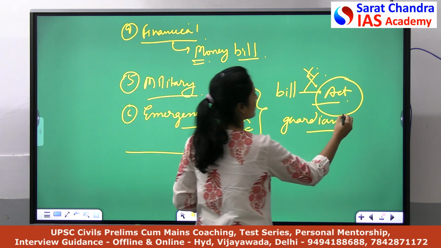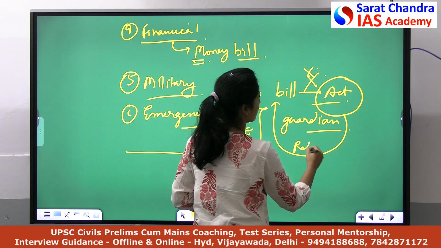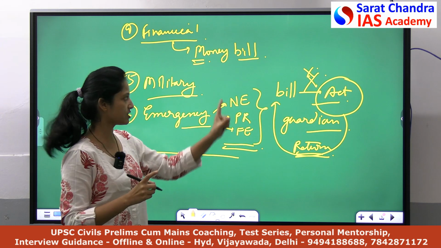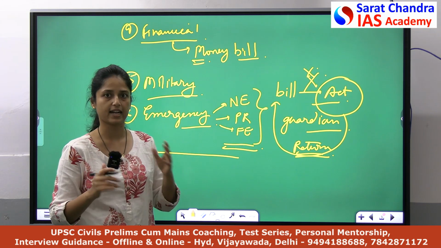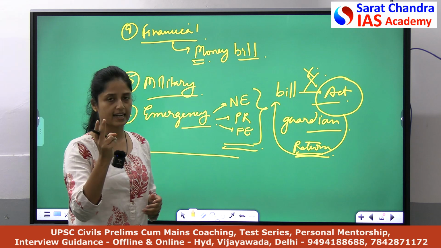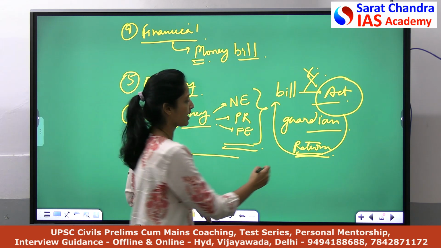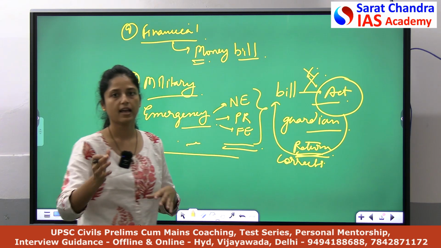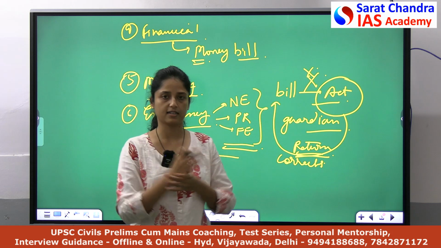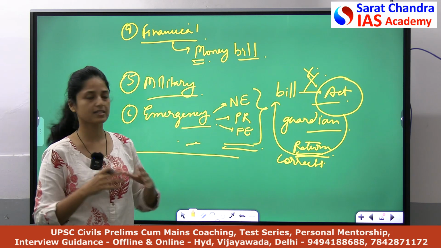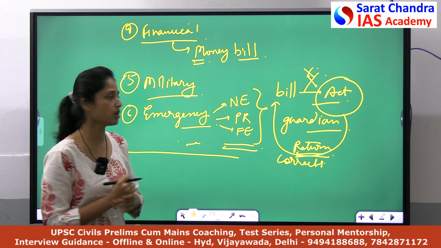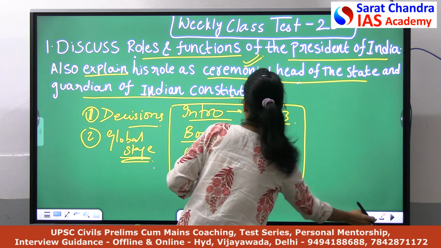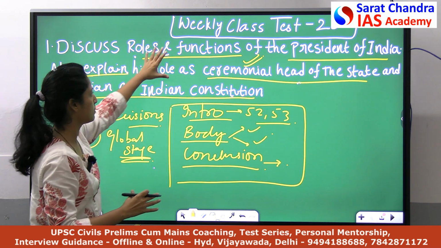Second, the President has the power to return the bill for reconsideration. If he thinks the intentions are not good, first he can completely decline, saying I am not giving consent to the bill. Second, if he thinks corrections can be made and the bill can be introduced again, he has the power to return the bill and ask the legislative body to reconsider it. In this way the President acts as the guardian of the principles of the Indian Constitution. So we have addressed both parts of the question.